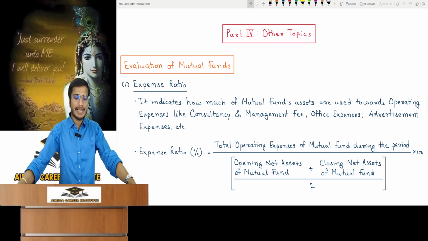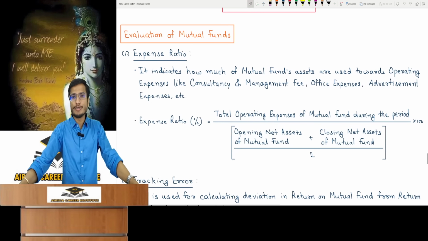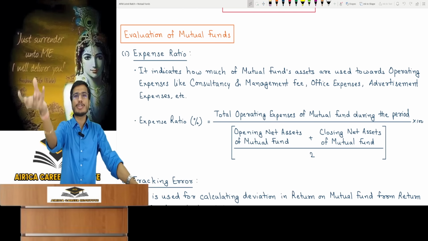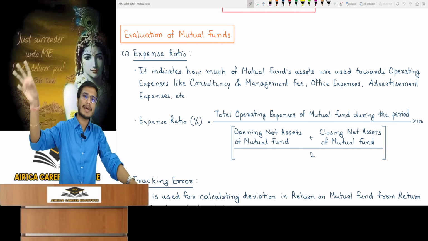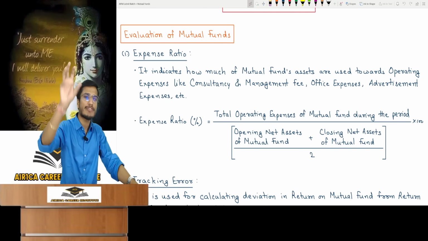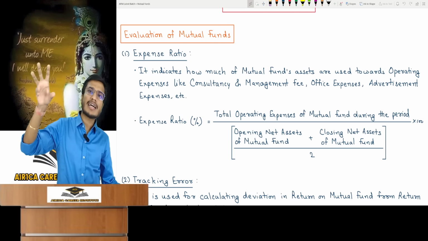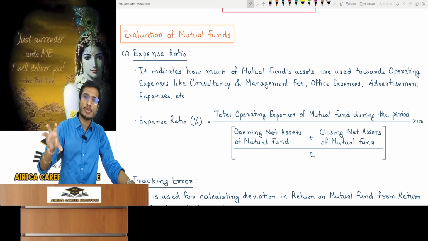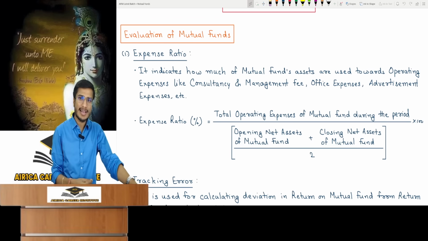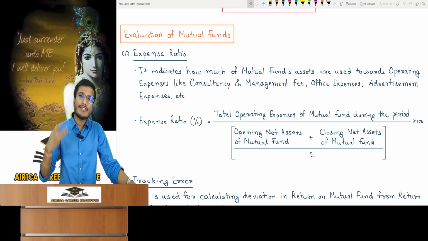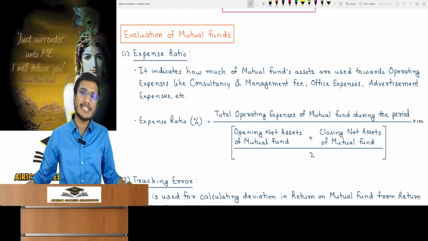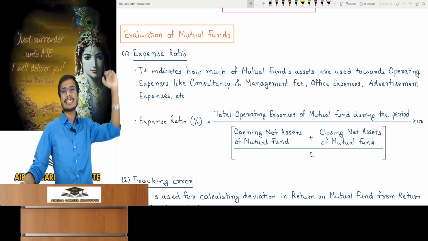Look, the other topics. Evaluation of a mutual fund. Evaluation of a mutual fund means now I have to evaluate how this mutual fund is performing. We have made investments at NAV and after that we have earned the returns, but now we have to evaluate the mutual fund. The mutual fund itself needs to see how it is performing. Is that mutual fund right for the people to invest in or not? As an investor, I need to see whether I should put money in this mutual fund or not. So how should the evaluation be done?